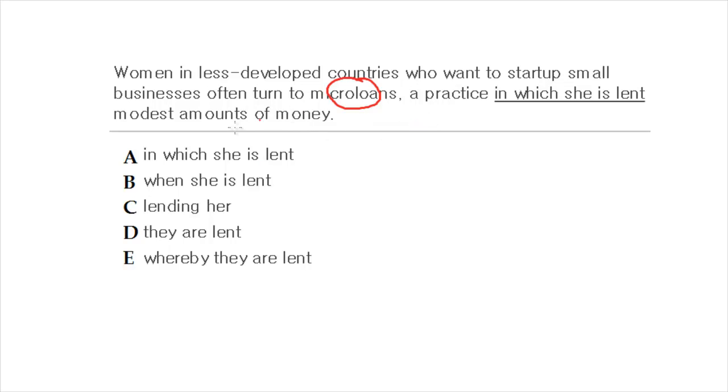It says, in A, it says in which she is lent. The problem with this one is we don't know who she is. All of a sudden they gave she, and in this case it doesn't match because it says women, right? Women want to start businesses and they get money, but women is plural and she is singular. So right away A is wrong and B is also wrong. What about C? Lend her.